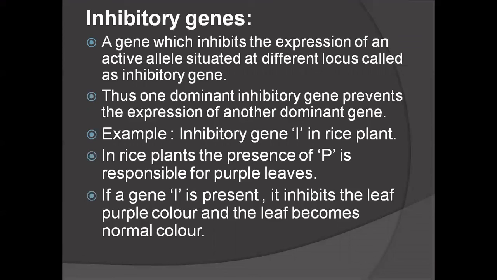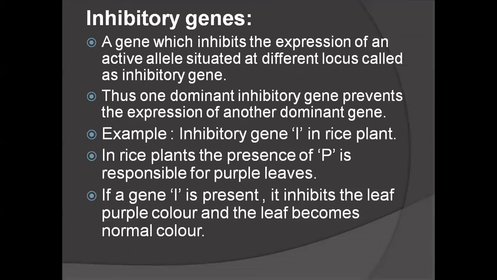The inhibitory gene we can show with capital I. In rice plant, capital P is responsible for producing the purple leaves, and in that plant the capital I gene is also present. It is the inhibitory gene. So here I inhibits the expression of the P gene.